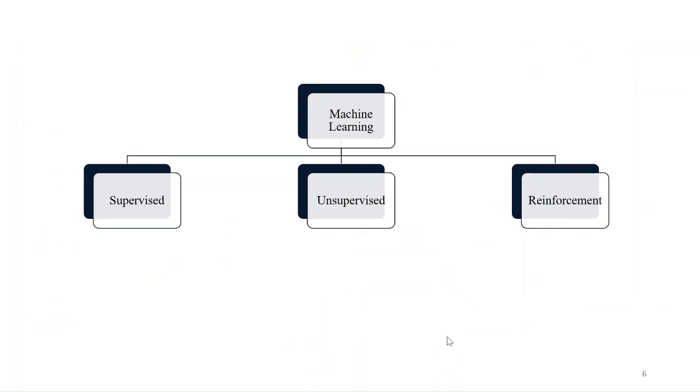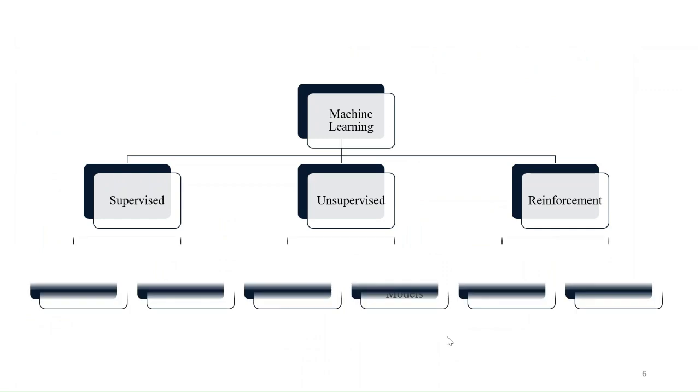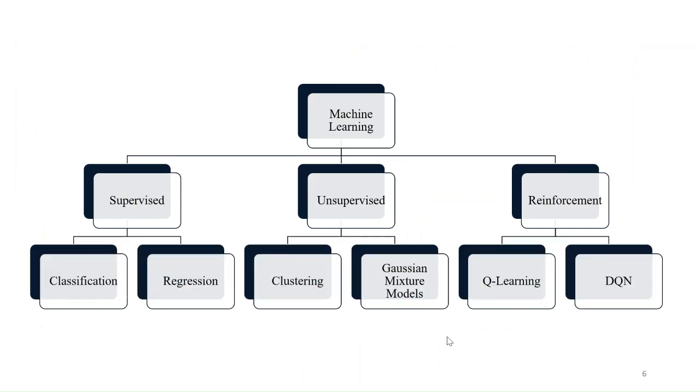speech recognition. There are three major branches of machine learning: supervised learning, unsupervised learning, and reinforcement learning. Supervised learning is further divided into two categories: classification and regression. Similarly, unsupervised learning and reinforcement learning are divided into other branches.